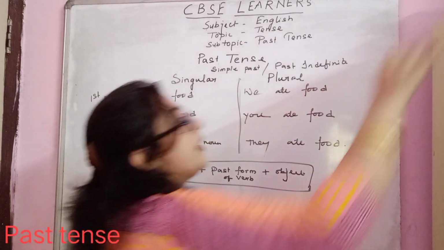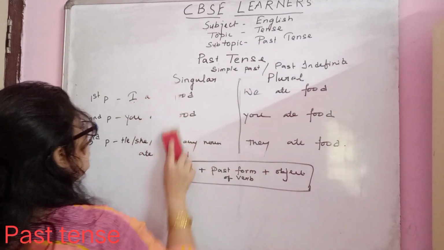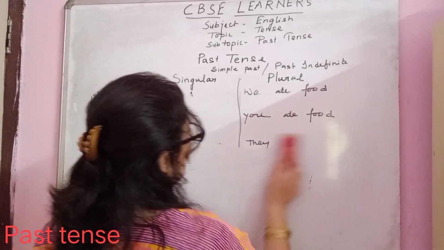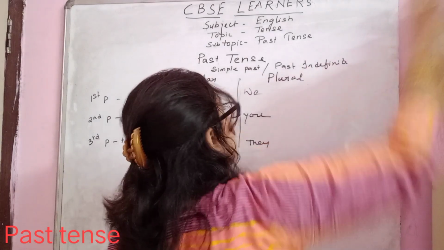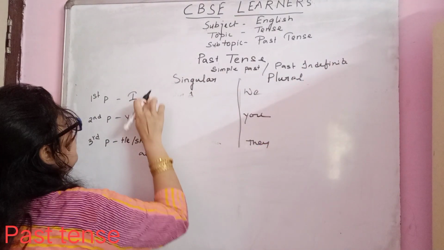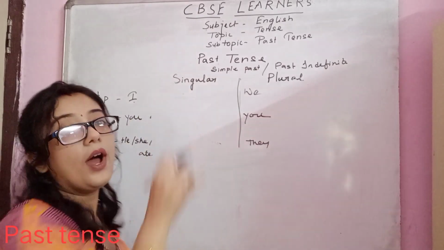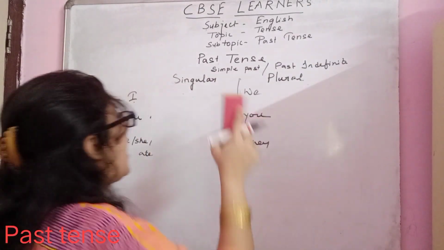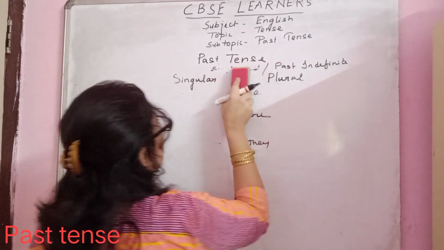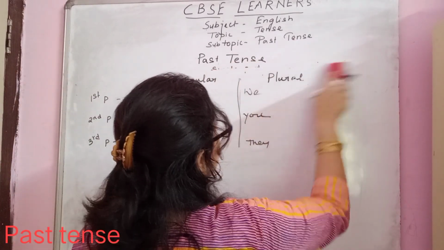Okay. Now next comes the past continuous tense. So let's see how we have to form the structure of past continuous tense. So what we are going to use now, we need one helping verb, right? I need to remove this one also because our subtopic is past continuous right now, right?